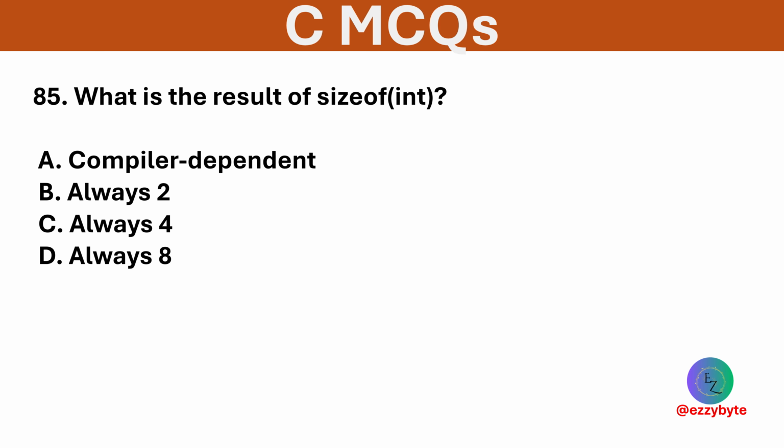What is the result of the following? Options are compiler dependent, always 2, always 4, and always 8. Option A is correct. The size of int varies by compiler and system architecture.